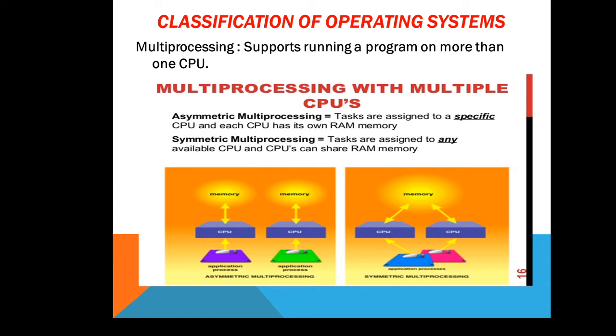In the case of asymmetric multiprocessing, tasks are assigned to a specific CPU and each CPU has its own RAM memory. And in the case of symmetric multiprocessing, tasks are assigned to any available CPU and the CPUs can share RAM memory. Both cases are given by a diagram. In the first diagram, there are two different CPUs, two different memories and two different application processes, which is known as asymmetric. But in the case of symmetric, the memory and application processes are common. These are assigned to any available CPU and the CPUs can share the RAM and the memory.